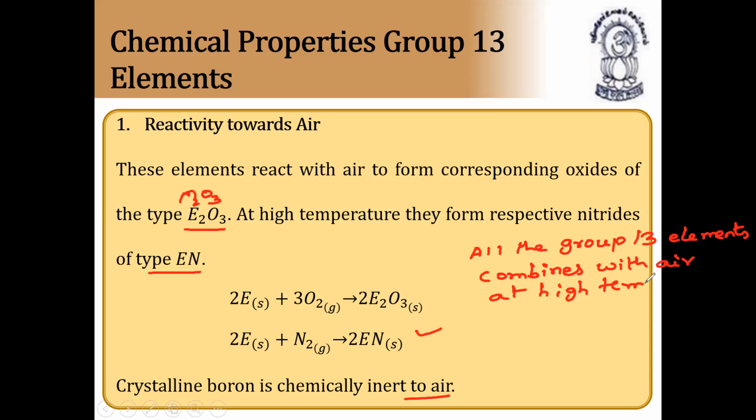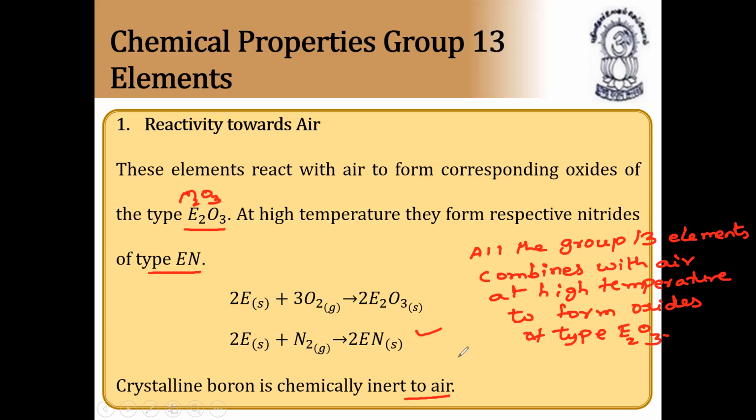Very important point is at very high temperature only. At normal temperature they do not combine to form oxides of type E2O3.